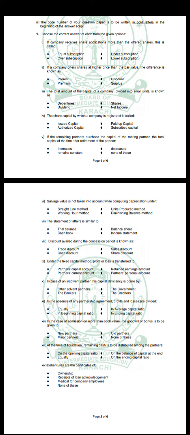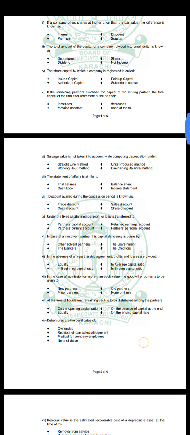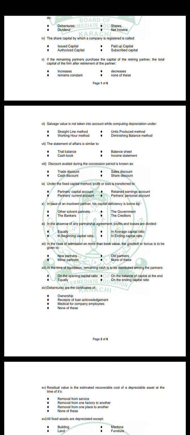Under the fixed capital method, profit or loss is transferred to partner's current account. In case of an insolvent partner, his capital deficiency is borne by other solvent partners. In the absence of any partnership agreement, profit and loss are divided equally.